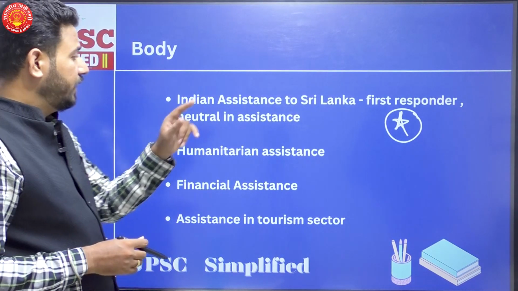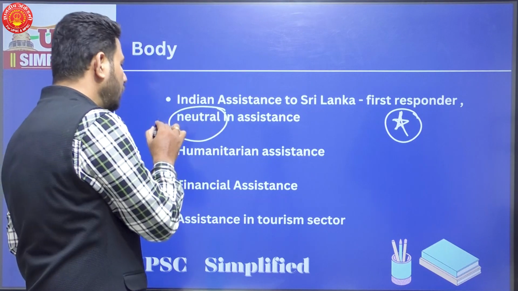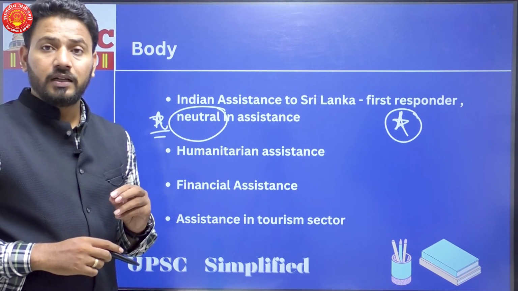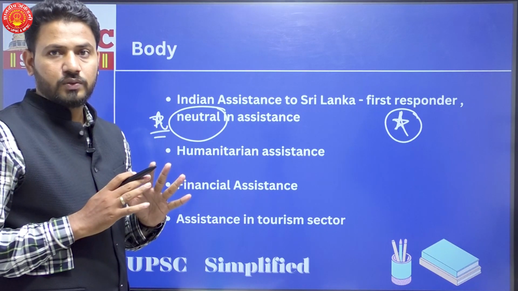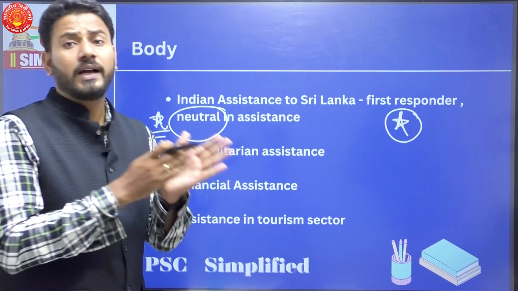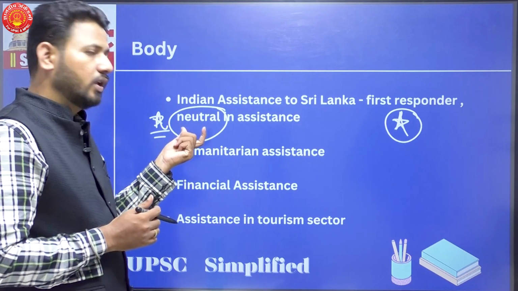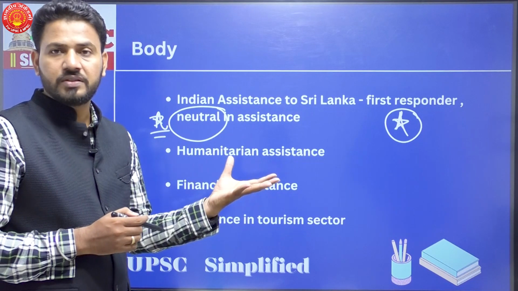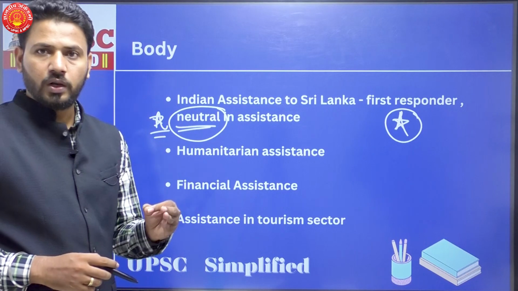Now, when India was responding to this crisis, India was neutral in its approach. This is again important. Proper care was taken to see that the help is neutral. It is not pro to some party or against any party. The assistance that was provided was neutral, because this is what India is accused of in most of the aid missions that it carries out. So, this help was neutral.